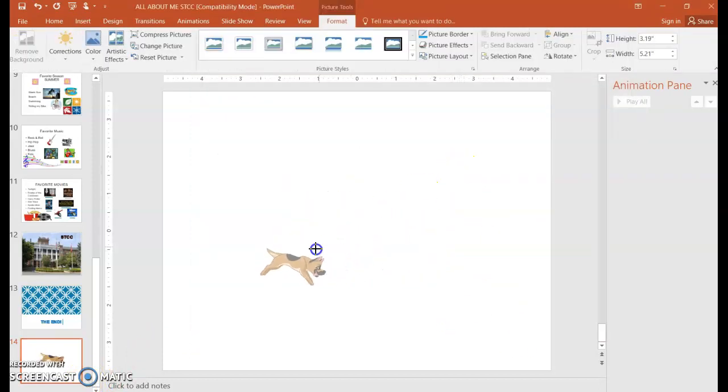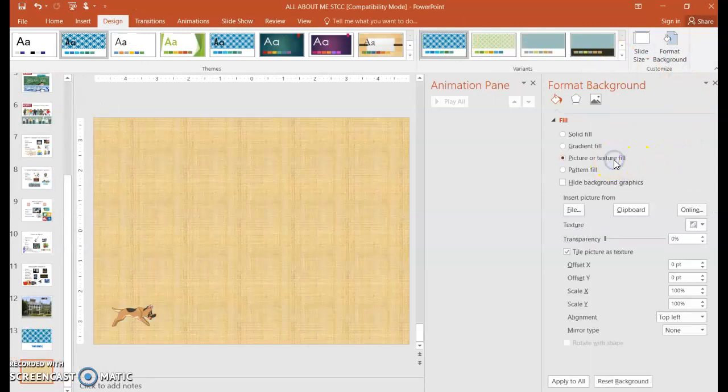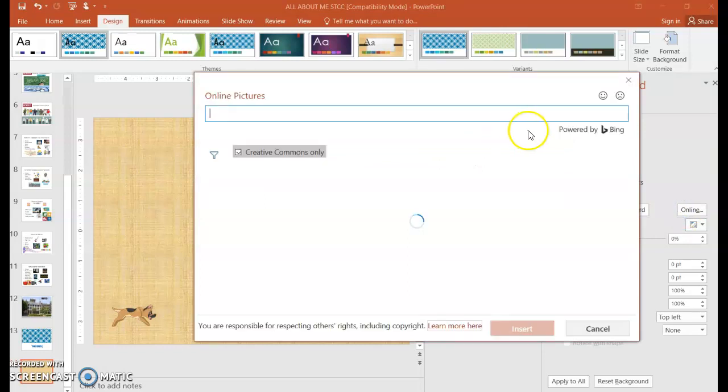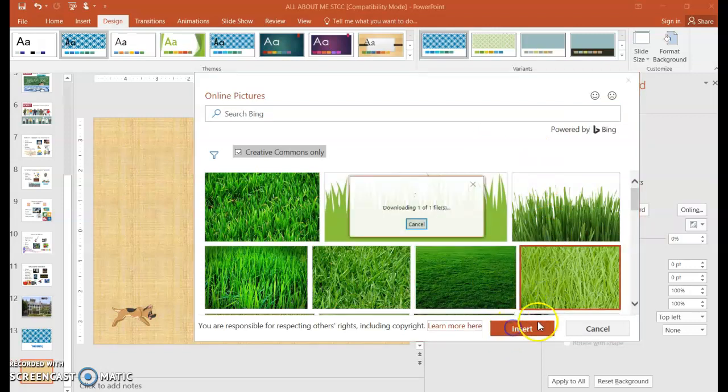I'll make it a little bit smaller and maybe tilt it. And then what I'll choose for design background is just grass. I'm not going to have a moving picture here. I'm going to choose a lighter one because I want you to see something.